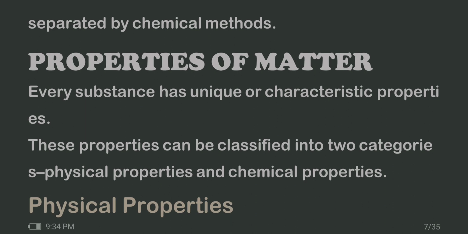Compounds are of two types. One is organic compounds, which contain carbon and a few other elements like hydrogen, oxygen, nitrogen, sulfur, etc. And inorganic compounds are those compounds containing two or more elements.